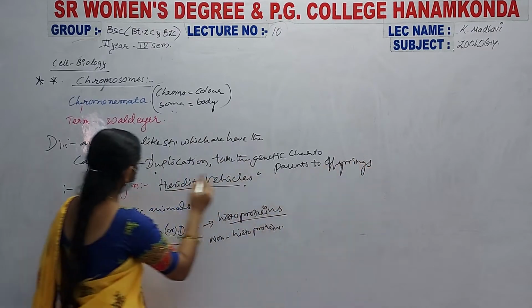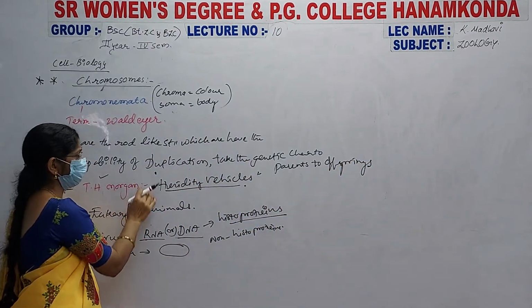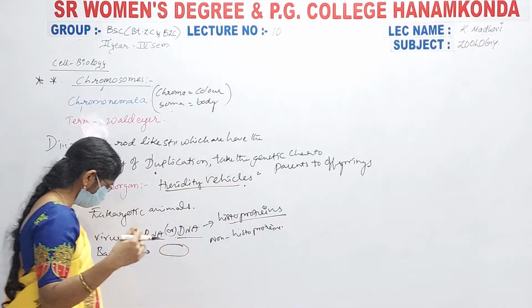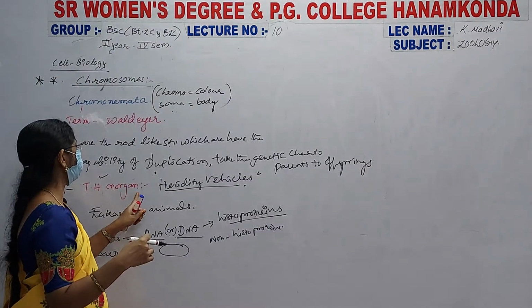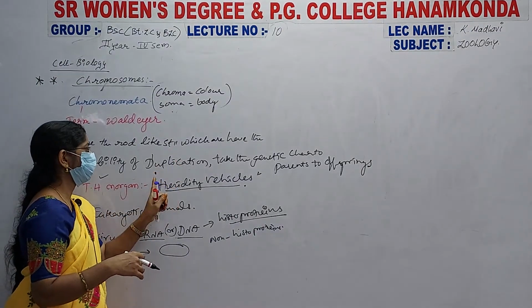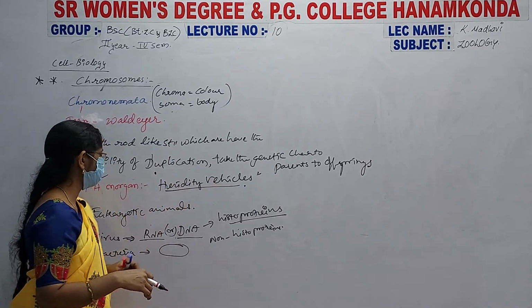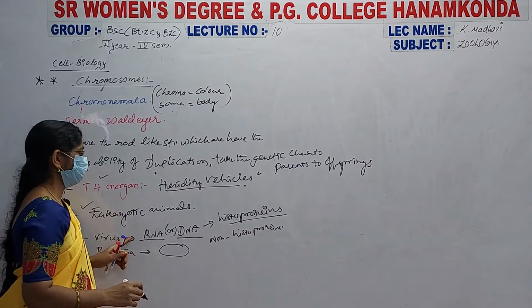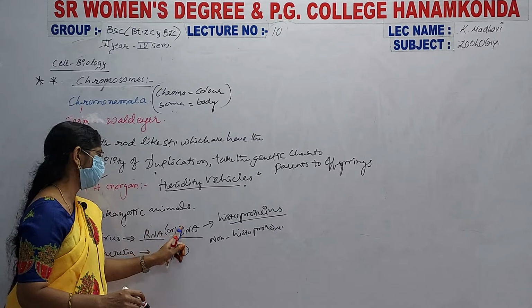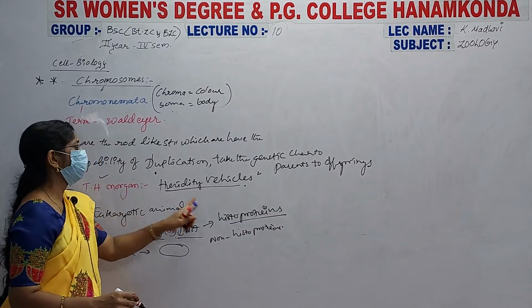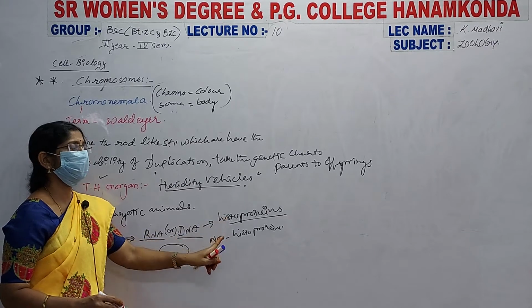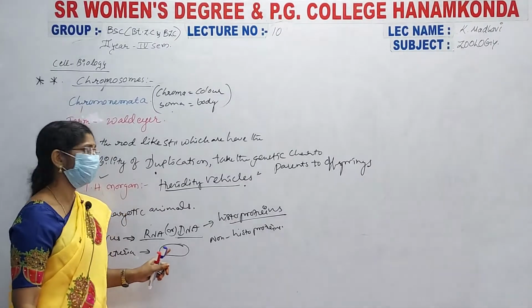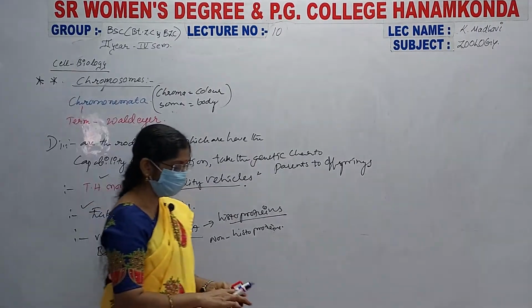That's why another scientist, T.H. Morgan, did many experiments to show proof about these chromosomes, to describe them as heredity vehicles. Next, they are present in all eukaryotic animals, and in viruses we observe only either RNA or DNA structures. Here the chromosomal DNA consists of histone proteins and some non-histone proteins. That is the chemical composition, and in bacteria this chromosome looks like a circular DNA structure.